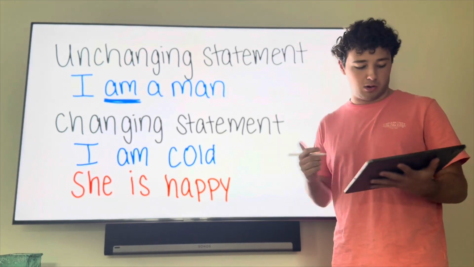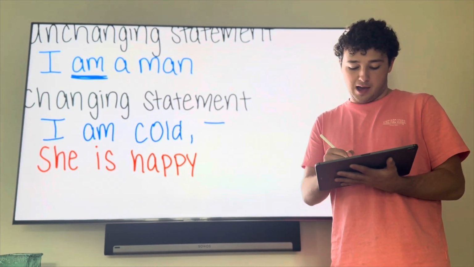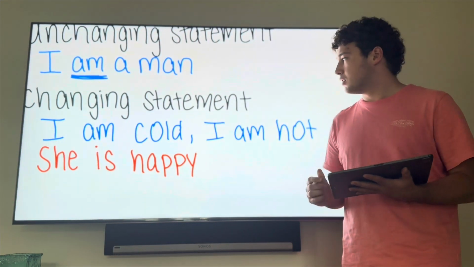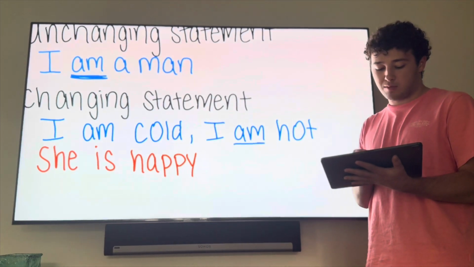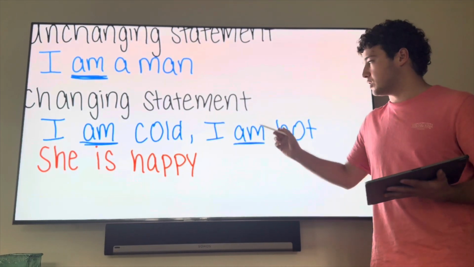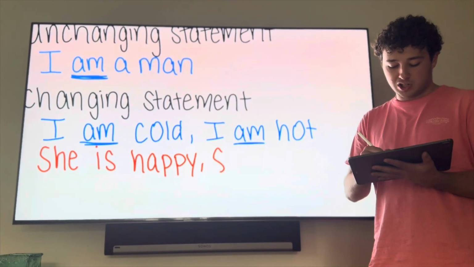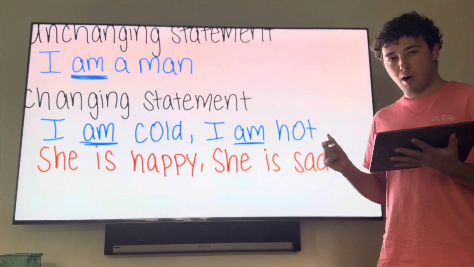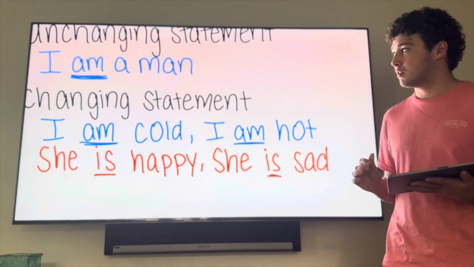Maybe tomorrow you could change it to I am hot, right? So these things change, however, they still use the same verb to be. They still use am, and then in this case, maybe the next day she is sad. However, they still use the same verb to be.